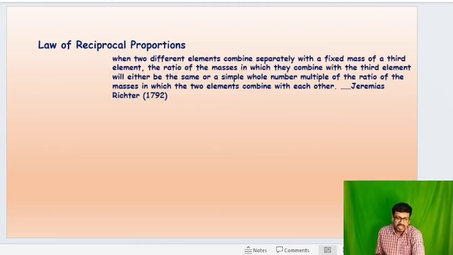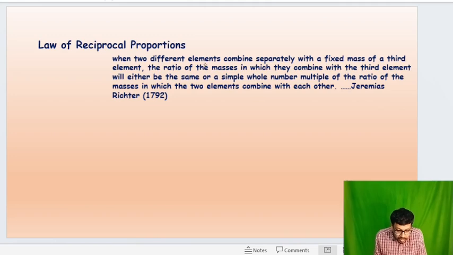Next one is the law of reciprocal proportion. Clear? Law of reciprocal proportion. Now, what is the reciprocal proportion?